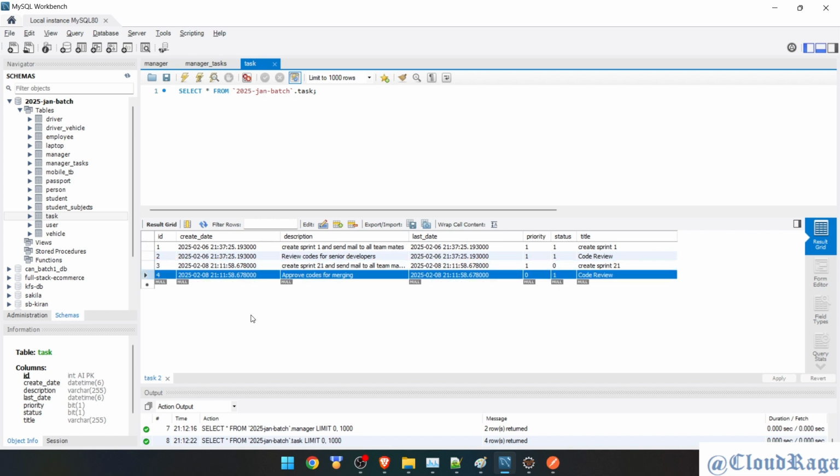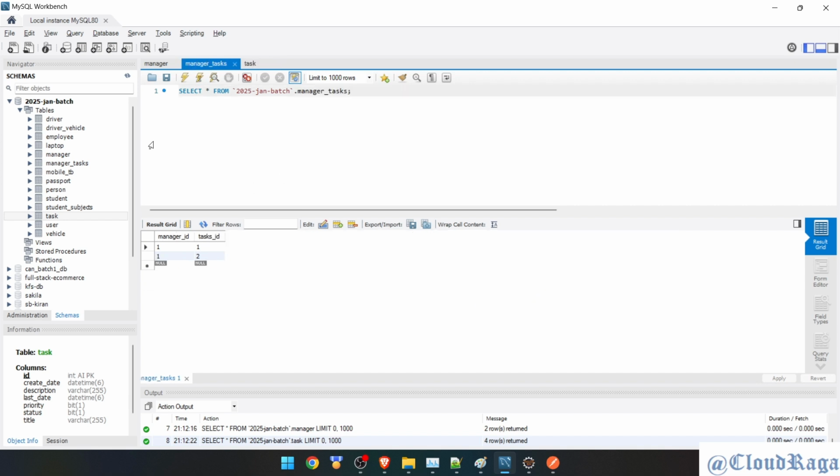So two more entries for this next person, the new manager, and I can see priority is 0 for approved code, and status is not done for this one. So 1 or 0, that's how it shows in the database. 1 for true, 0 for false. And if we check this table, it will have two more entries. Oh, it is updated.